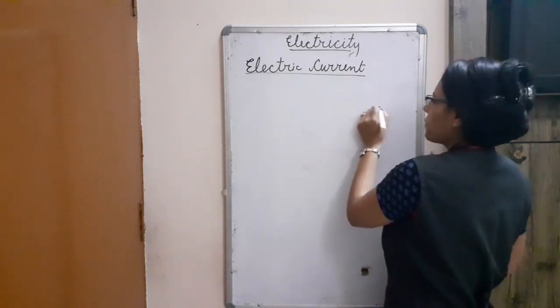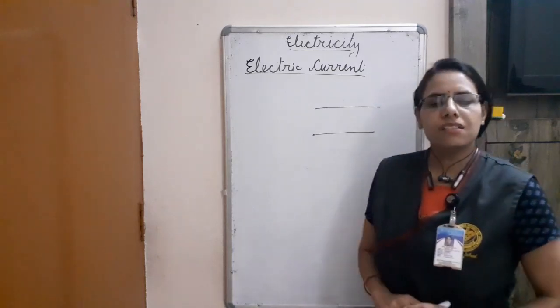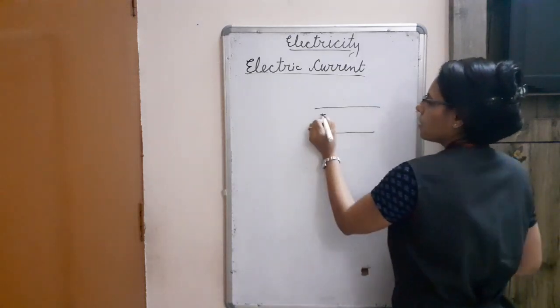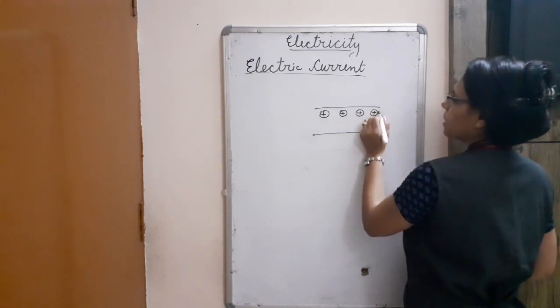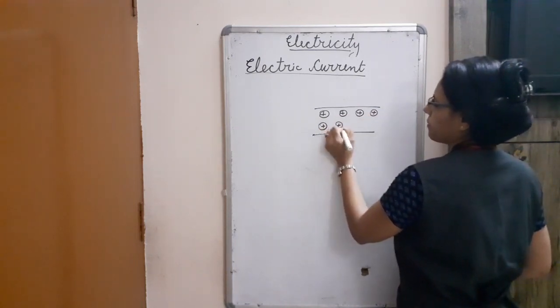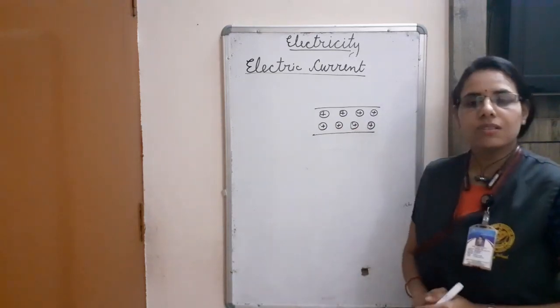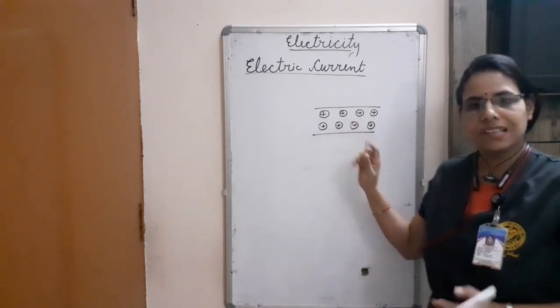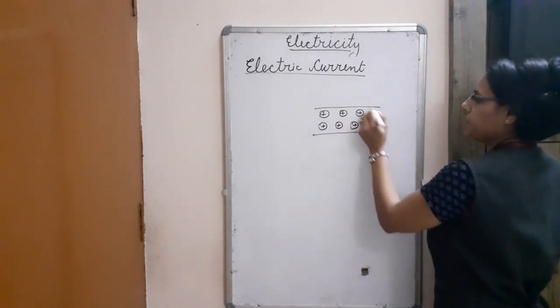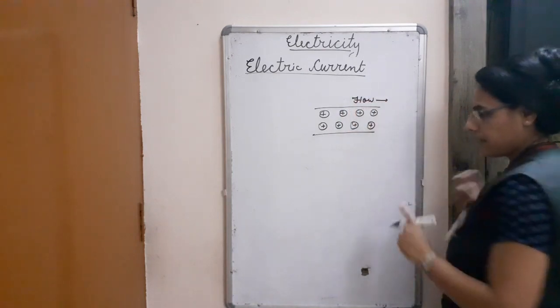We are taking a material. In this material, lots of positive charge particles are present. Because these charge particles are free, they can flow easily and they are flowing. They are showing the flow in this direction.